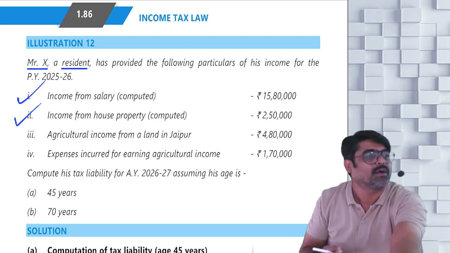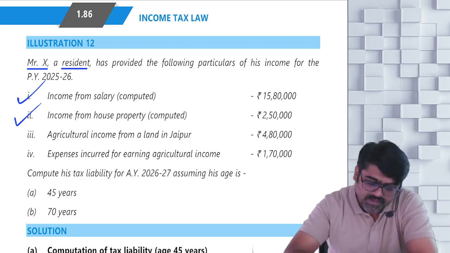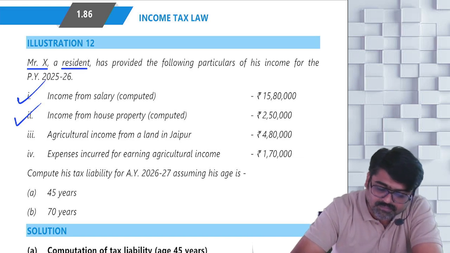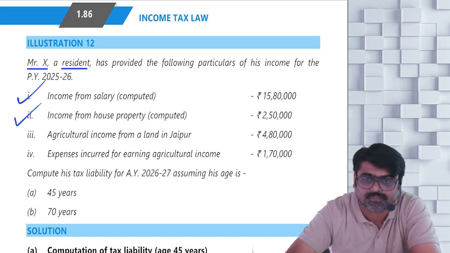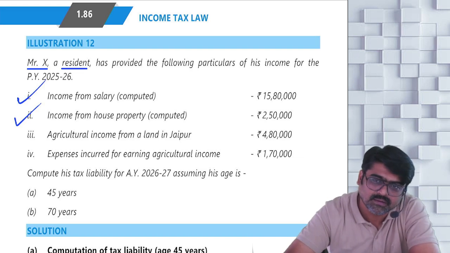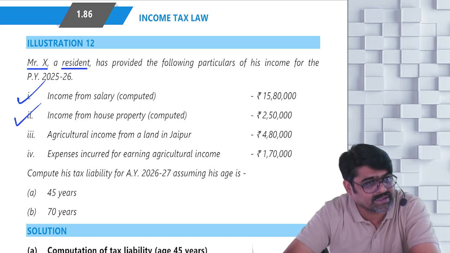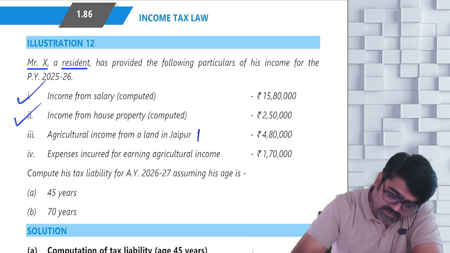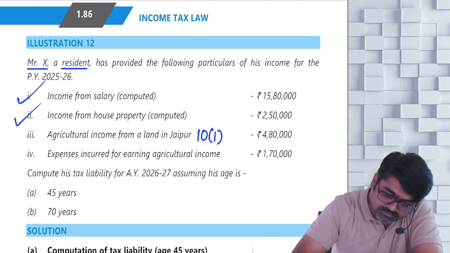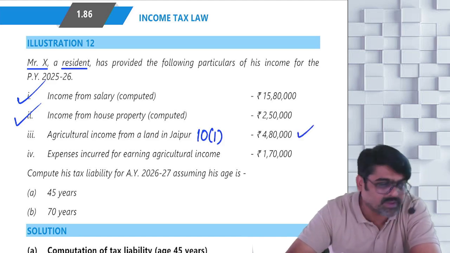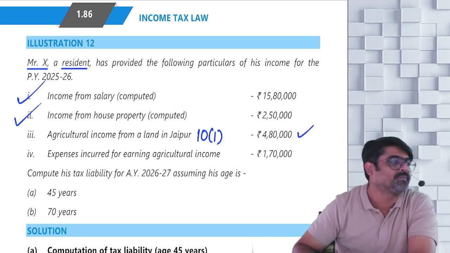See, this is your computed house property income. Yes or no? Then agricultural income from a land in... where is the land? In India. So from a land which is situated in India, you are earning any agricultural income. Will that agricultural income be taxable, or will it be fully exempt? And the amount is more than 5,000. So are you an assessee?